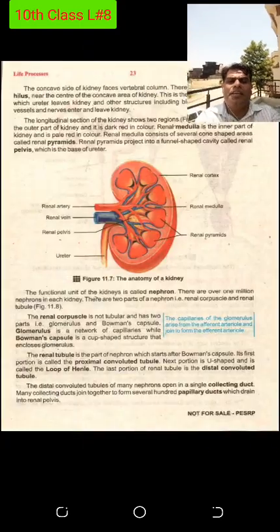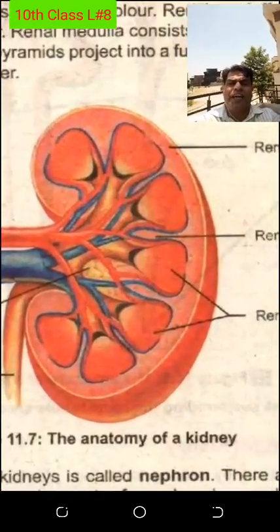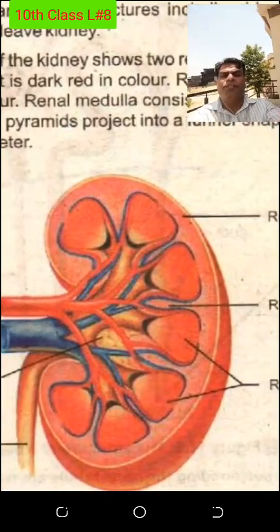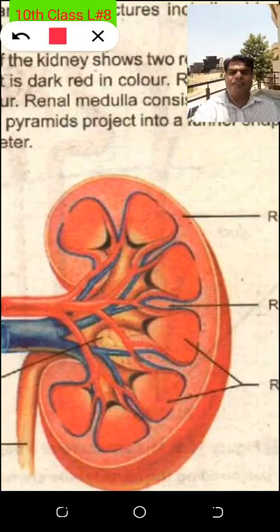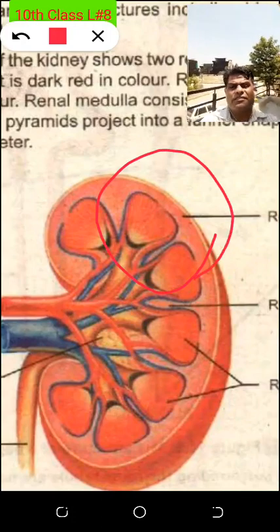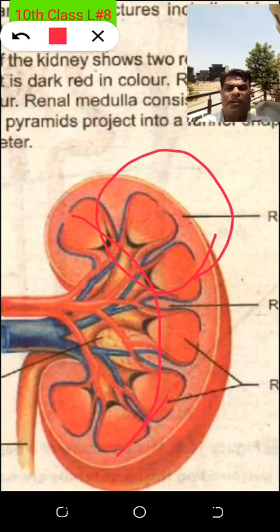Now I will tell you the shape of the kidney. Now you will be able to understand the actual scenario of the areas of the nephron. This is the outer part, the cortex, you are watching. These inner pyramids are the medulla.